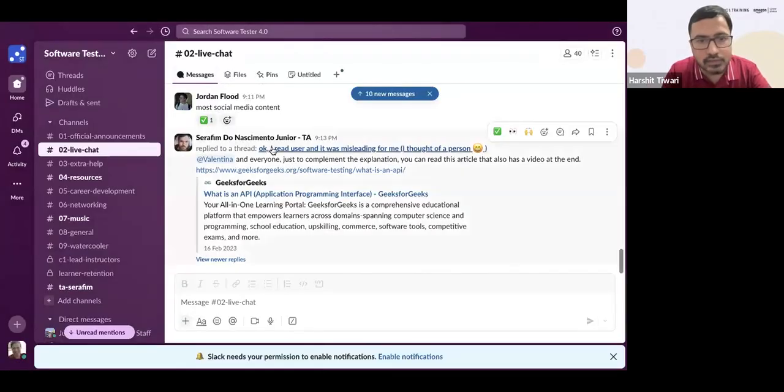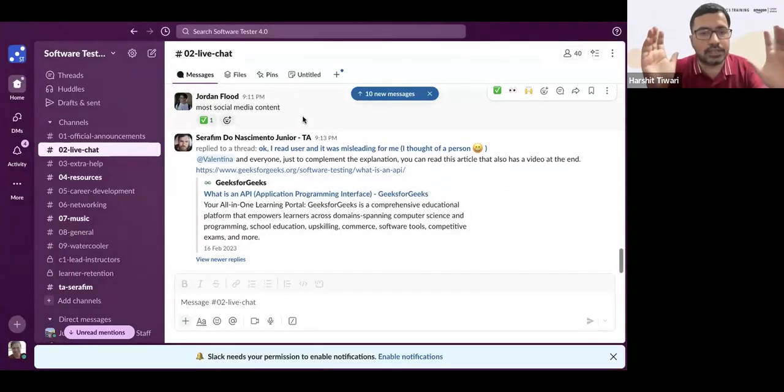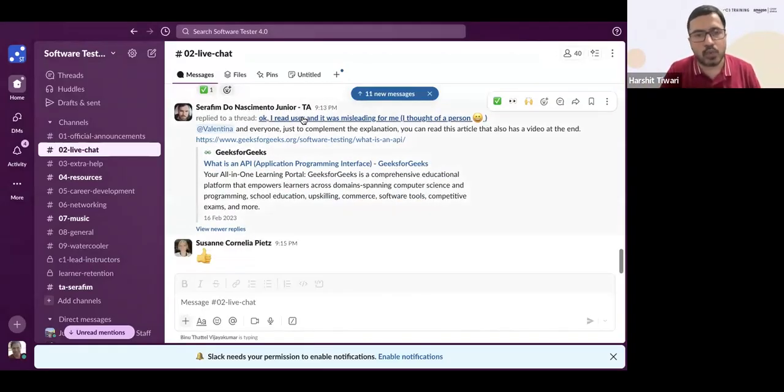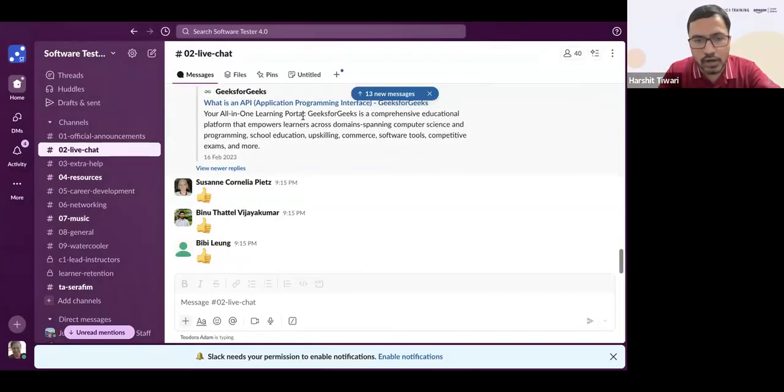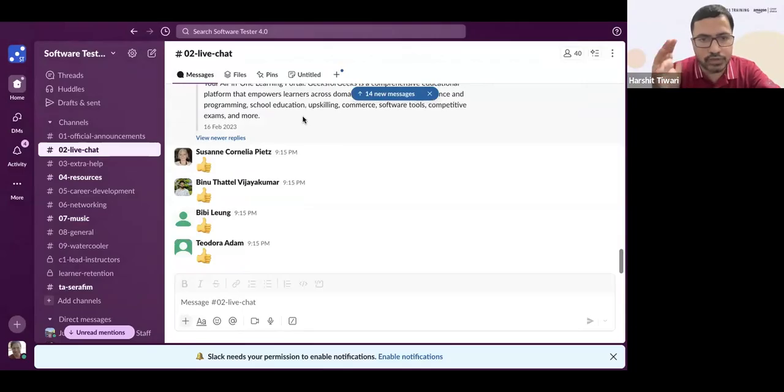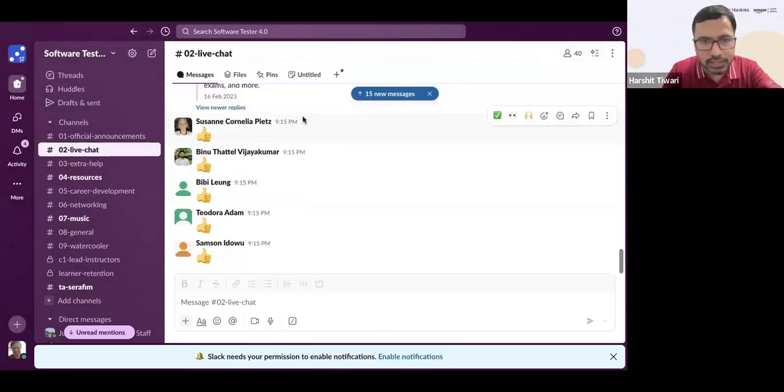Does it make sense? What is a relational database? Give me a thumbs up. Is it clear what a relational database is? This is very, very important because we'll be working on SQL, and we'll do practice questions, lab exercises, everything on SQL. So make sure this is absolutely clear: what is a relational database?